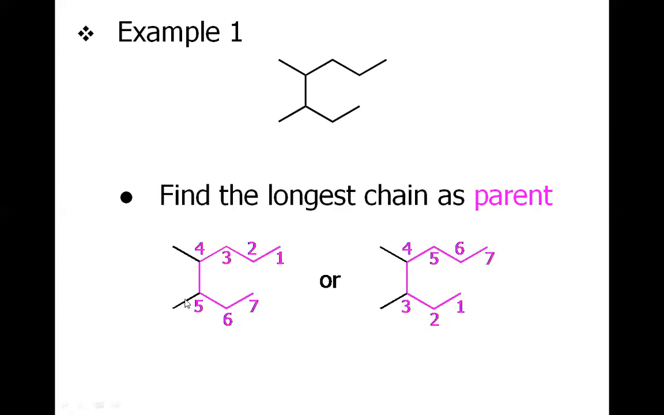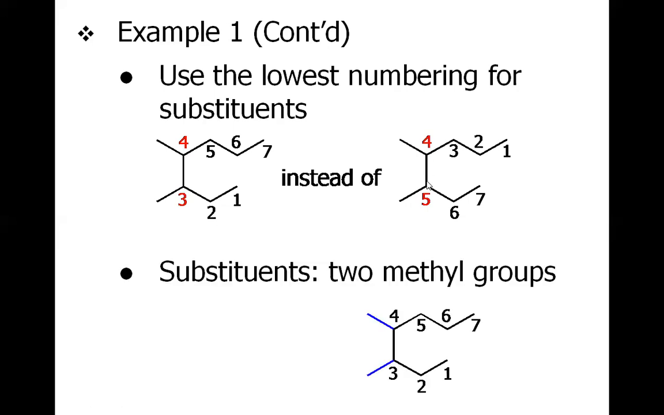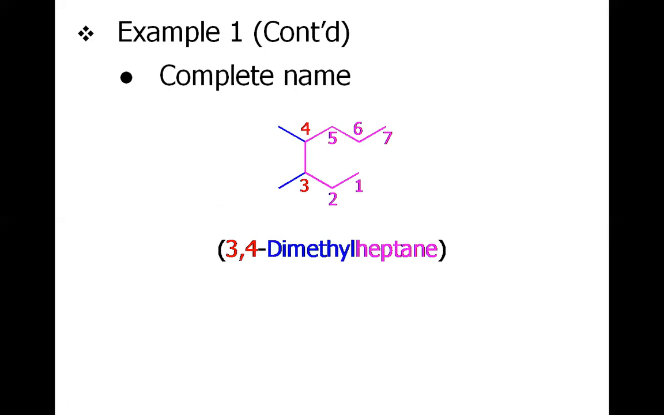However, the substituent which is attached on the carbon chain will dictate where we should number from. For example, if we number from this carbon as carbon number 1, the two substituents will be at 3 and 4 positions. But if we number from the other side, the substituents will come at 4 and 5 positions. So it is better to have substituents at 3 and 4 positions. So the name of this molecule will be 3,4-dimethylheptane because of 7 carbons.